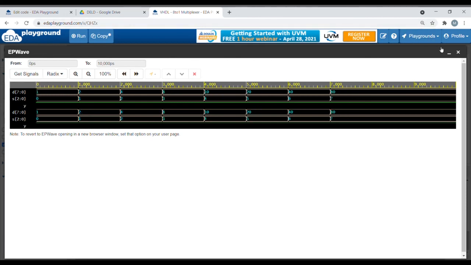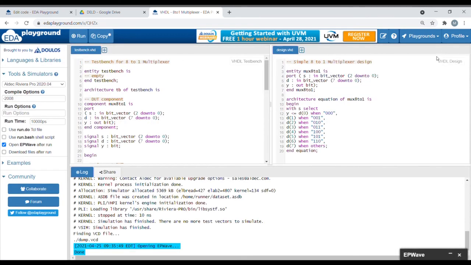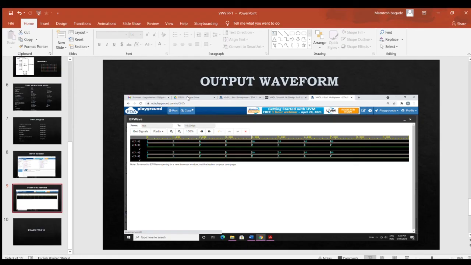So let's go back to our PPT. So this is our output waveform. With this output waveform, we have completed our 8:1 MUX program using VHDL.